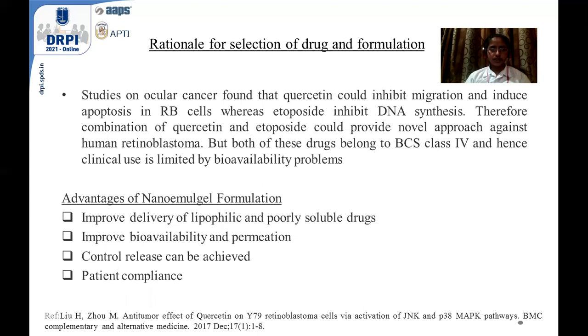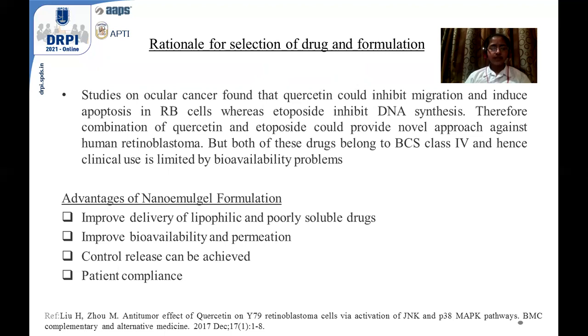Rationale for selection of drug and combination. Studies on ocular cancer found that quercetin could inhibit the migration and induce the apoptosis in retinoblastoma cells, whereas etoposide inhibits the DNA synthesis. Therefore, the combination of quercetin and etoposide could provide a novel approach against human retinoblastoma, but both of these drugs belong to BCS class 4, and hence the clinical use is limited by bioavailability problem.